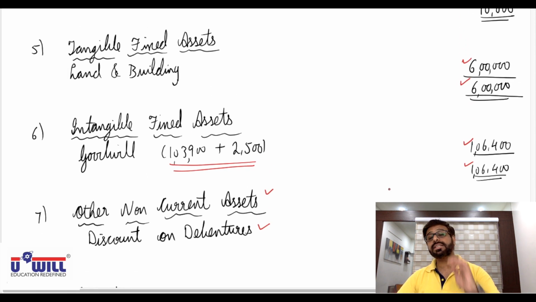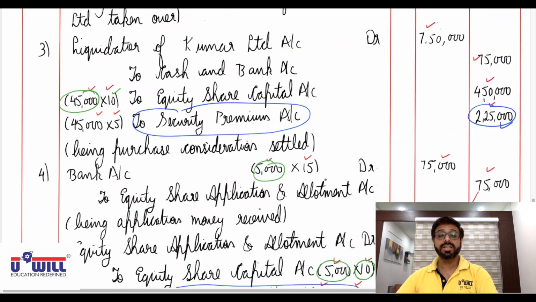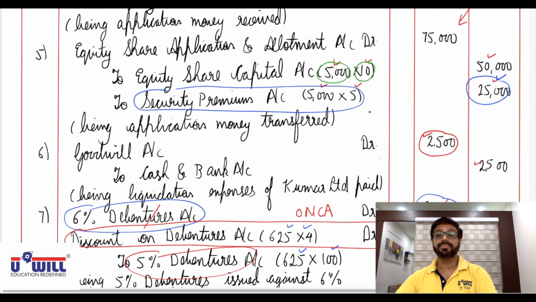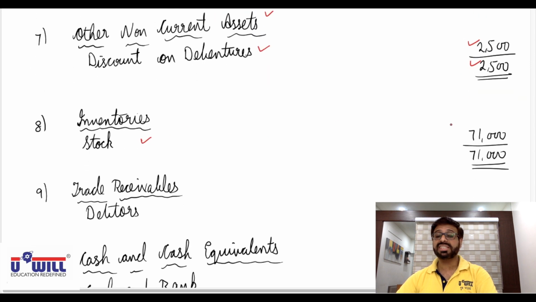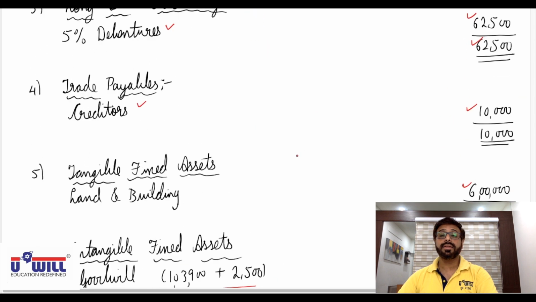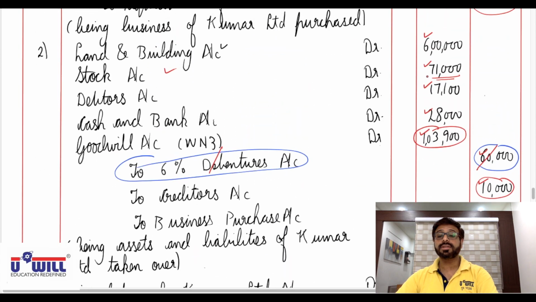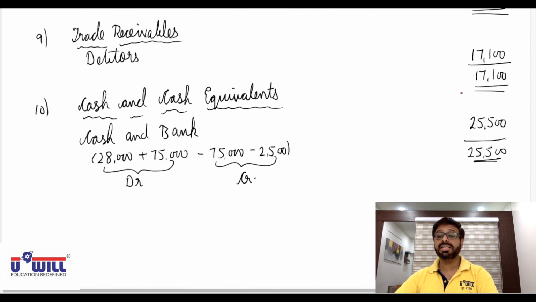Then in current assets, we don't have current investments. Inventories. So inventories will include this stock of 71,000. Then trade receivables will include this debtors of 17,100. So trade receivables debtors 17,100.